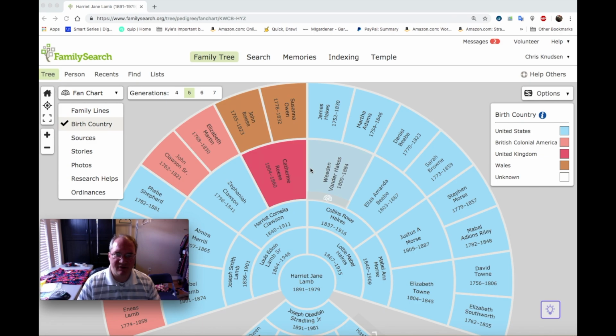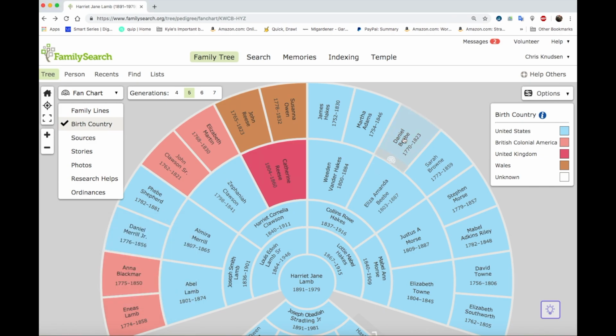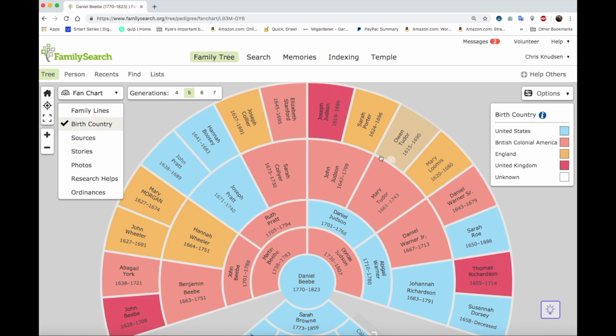So we're going to start off episode 2 where we ended up last episode. In episode 1 we were looking at my ancestor Daniel Beebe. To get to Daniel Beebe, we start off with my great-grandmother, Harriet Jane Lamb, and then we go up to Daniel Beebe. So we're going to click on Daniel Beebe here, and we're going to be doing descendancy work on him. I'm going to click on his tree, go over to the fan chart, and instead of looking at it from a fan chart view, we are going to look at it from descendancy.